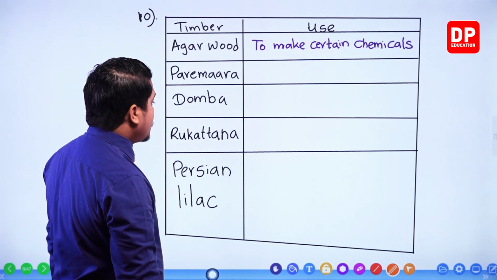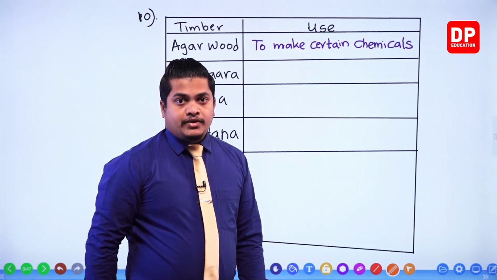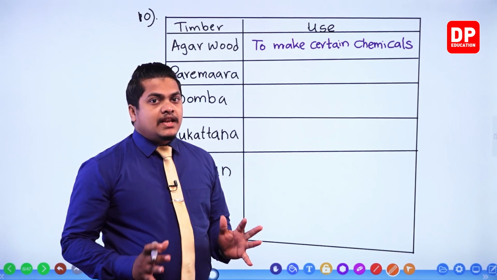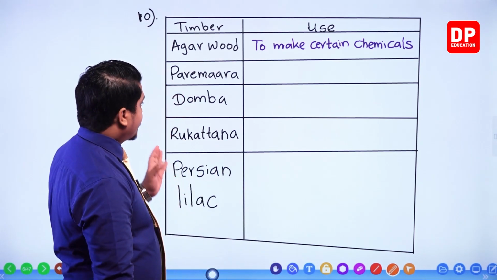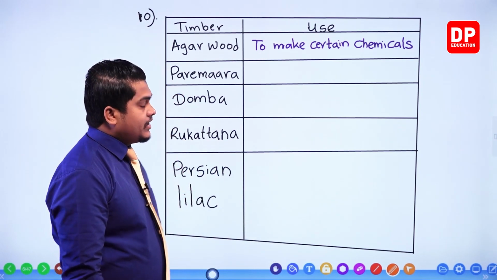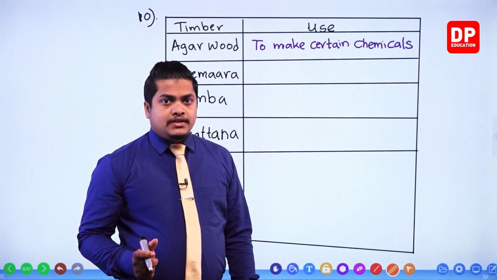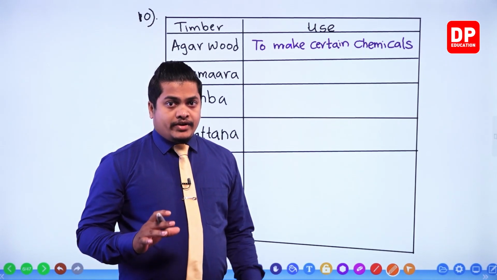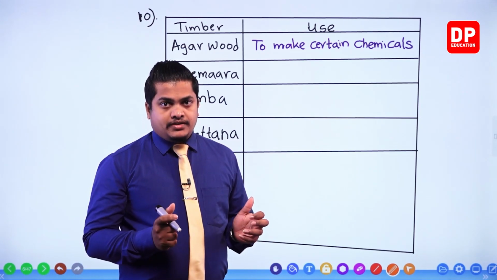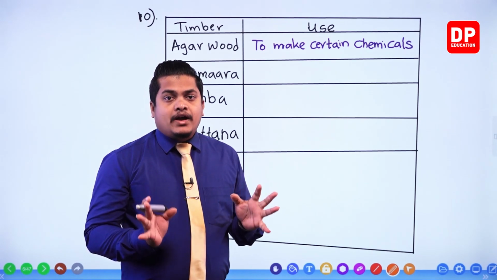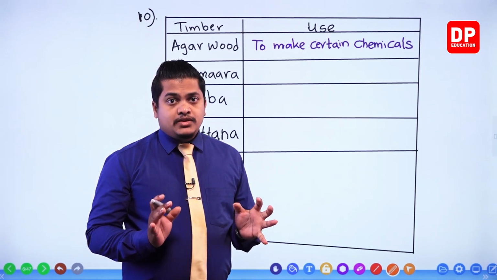So Parimara, right, when you take that one, it has a light weight, my dear children. It has a very light weight. And the other thing is that it is providing a good sonority. The sonorousness of the Parimara wood is high.